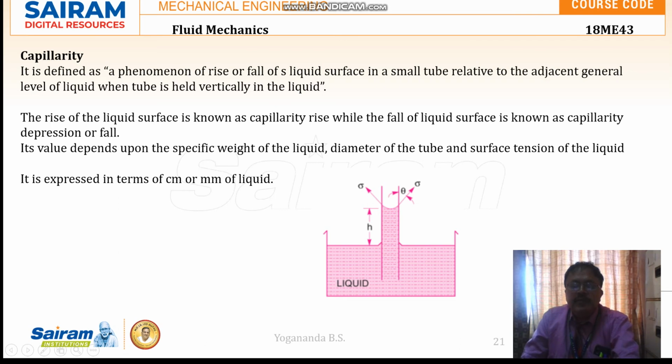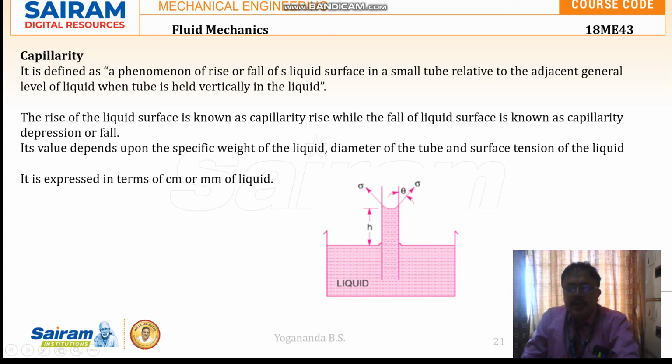So the level of the liquid is balanced now because of the surface tension. The weight of the liquid component is balanced by this surface tensile force. That's why the liquid level will be maintained in the glass tube.